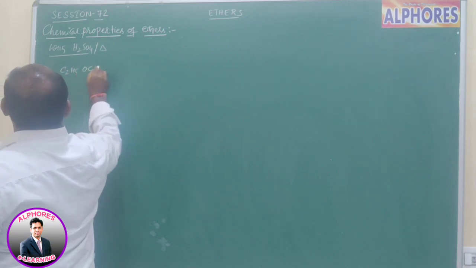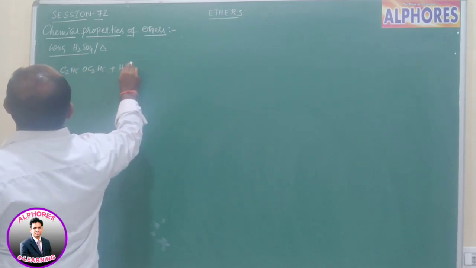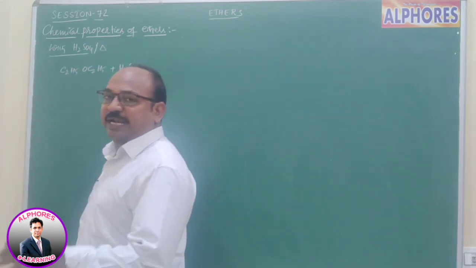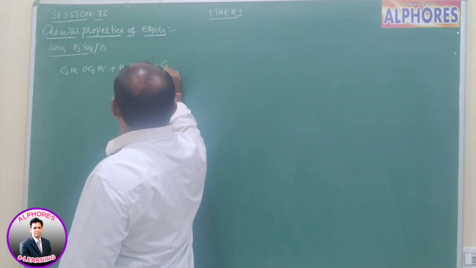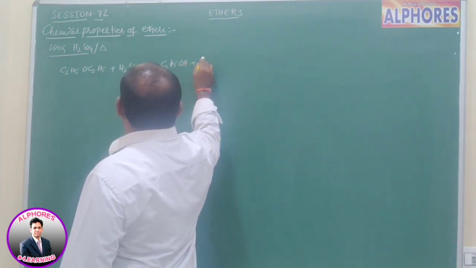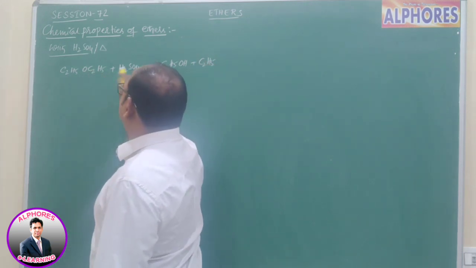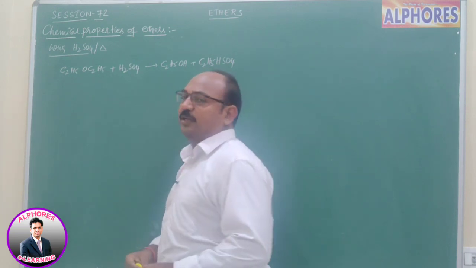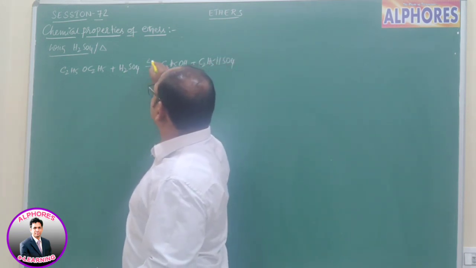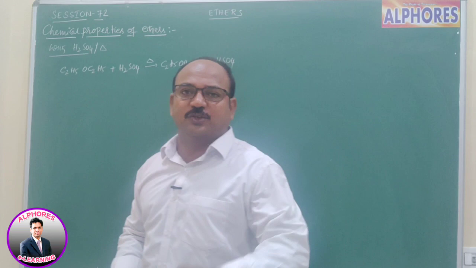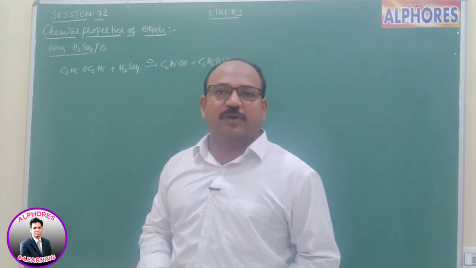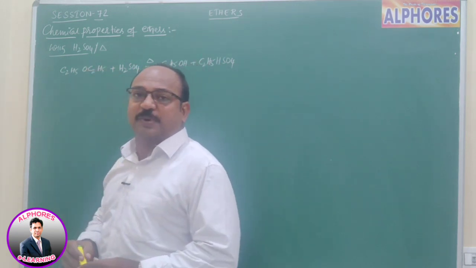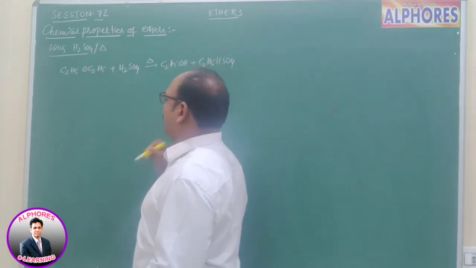C2H5OC2H5 upon reaction with sulfuric acid. Sulfuric acid first gives a proton, and this oxygen gets the proton and it converts into C2H5OH, ethyl alcohol. The remaining C2H5 part combines with HSO4, which we call ethyl hydrogen sulfate. That means at low temperature it forms oxonium salts. With increasing temperature, what happens? An SN2 reaction takes place, and HSO4 minus attacks the carbon, and we are getting ethyl hydrogen sulfate.